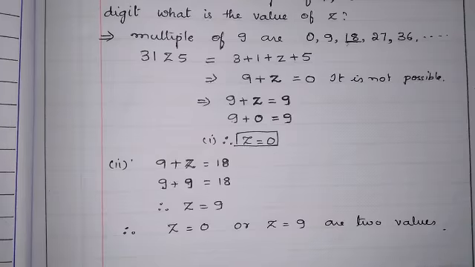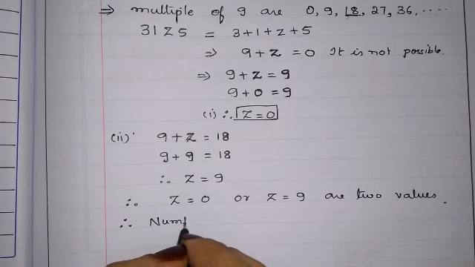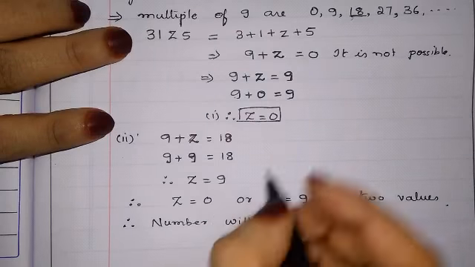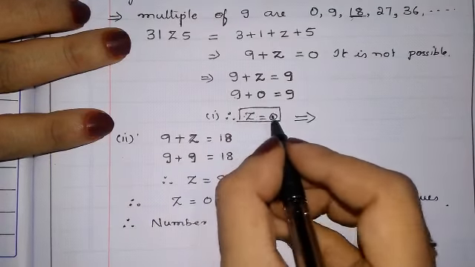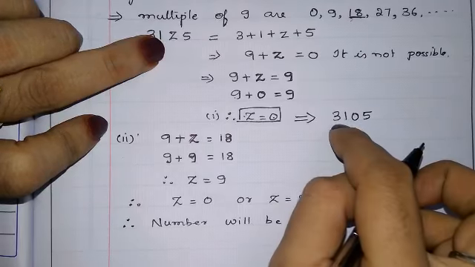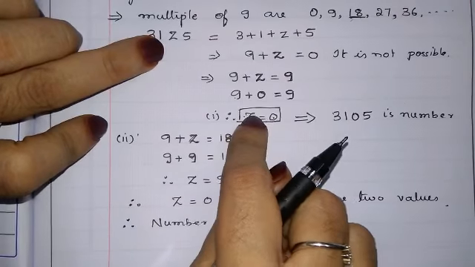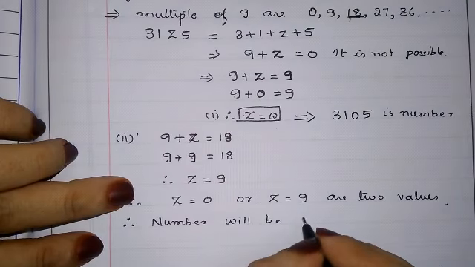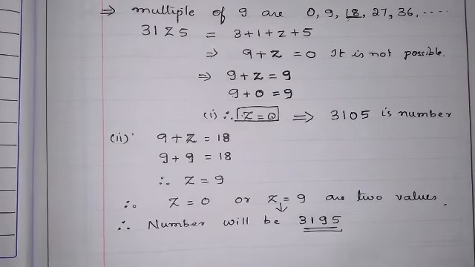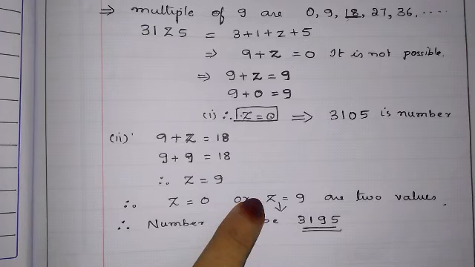Okay. Then how will the number be? Therefore, the numbers will be: if z is equals to 0, the number will be 3105. 3105 is the number if z is equals to 0. And if z is equals to 9, then the number will be 3195. So we got two number possibilities, that is z is equals to 0 or z is equals to 9.